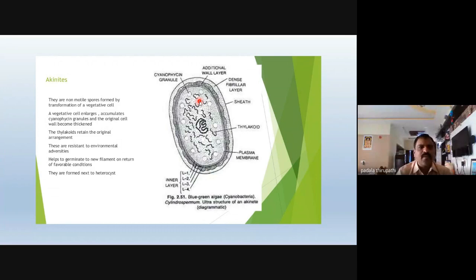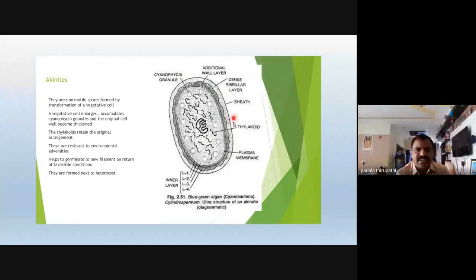Okay, this is about akinete, my dear friends. These akinete cells are also normal vegetative cells, but they accumulate cytoplasm along with pigments, and the cell wall becomes thickened for protection from the external adverse environment or unfavorable conditions.